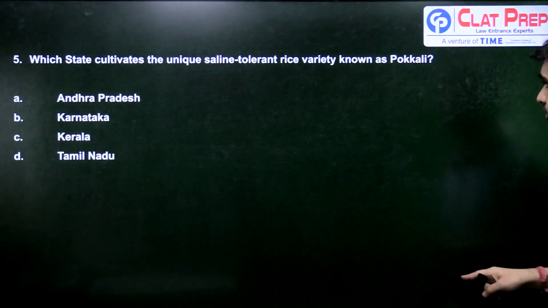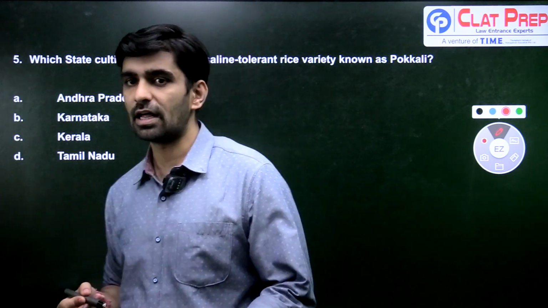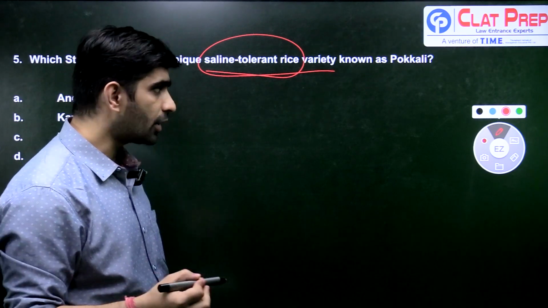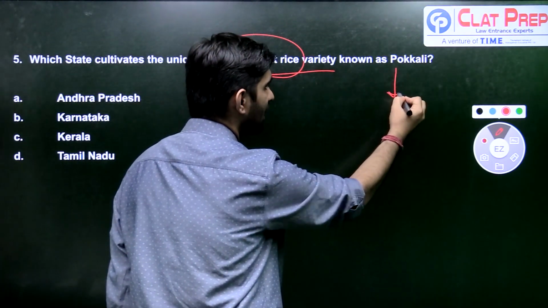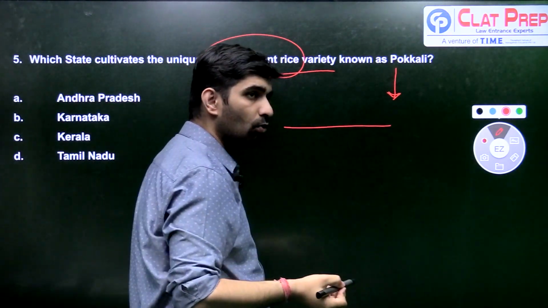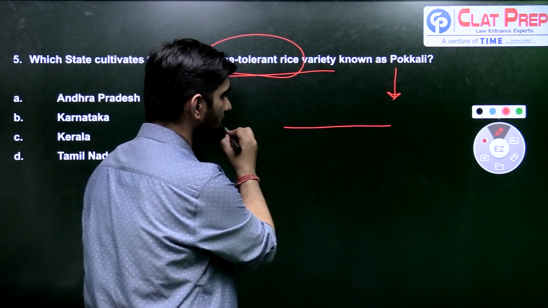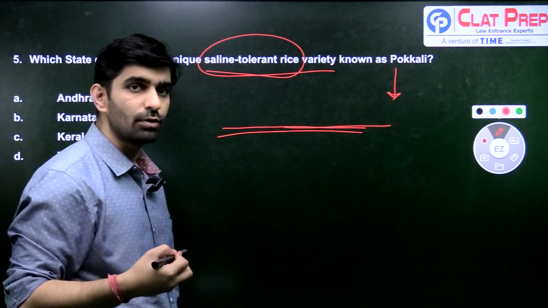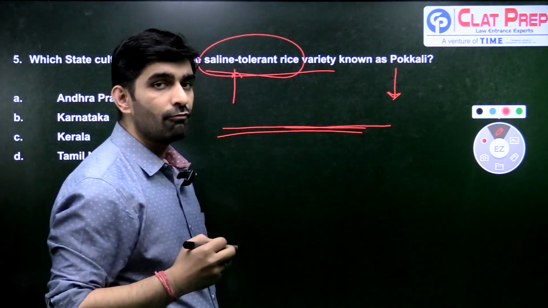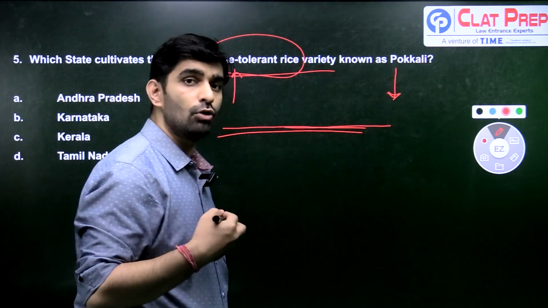Now let's move to the next question. Again, something related to GI product only. So Pokali is a very famous rice, which is a saline tolerant rice variety. How is it saline tolerant? So basically, in the state in which it is being grown, the fields on which it is grown are actually below the sea level. Although it is below the sea level and the water which is being used to irrigate it is partially saline, still it is a saline tolerant rice variety which the people of that region have been able to develop after a long process.